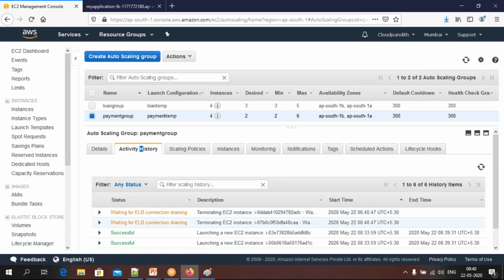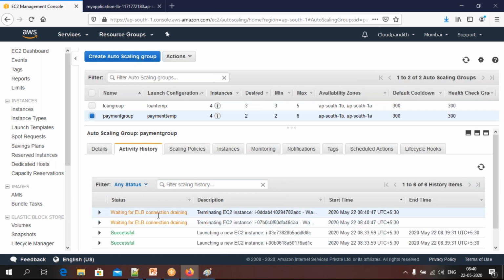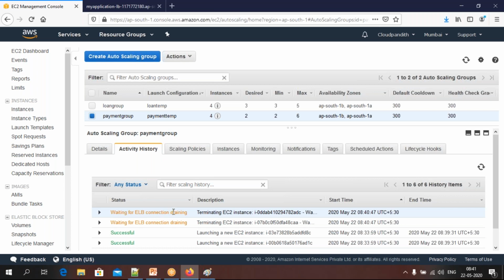Okay, see, sorry, in the payment group only there is connection draining. So what it is doing is terminating two instances. What is this connection draining? Before it terminates two instances, it has to wait some time because maybe some requests are still being served. Maybe in the next 5 minutes those requests will be fulfilled. So before it terminates the instances, it has to wait for 5 minutes. That connection draining also will take some 5 minutes. That's why these instances will be terminated after 5 minutes, and that is called connection draining. This is configurable.